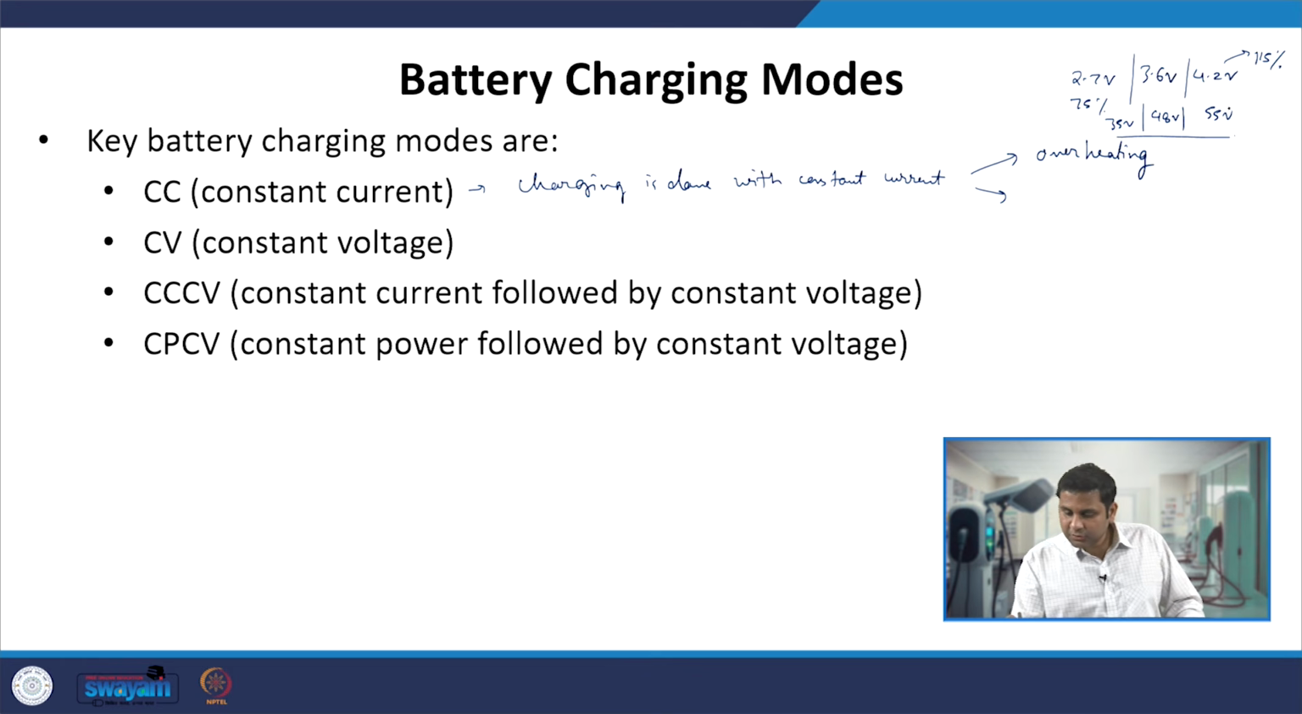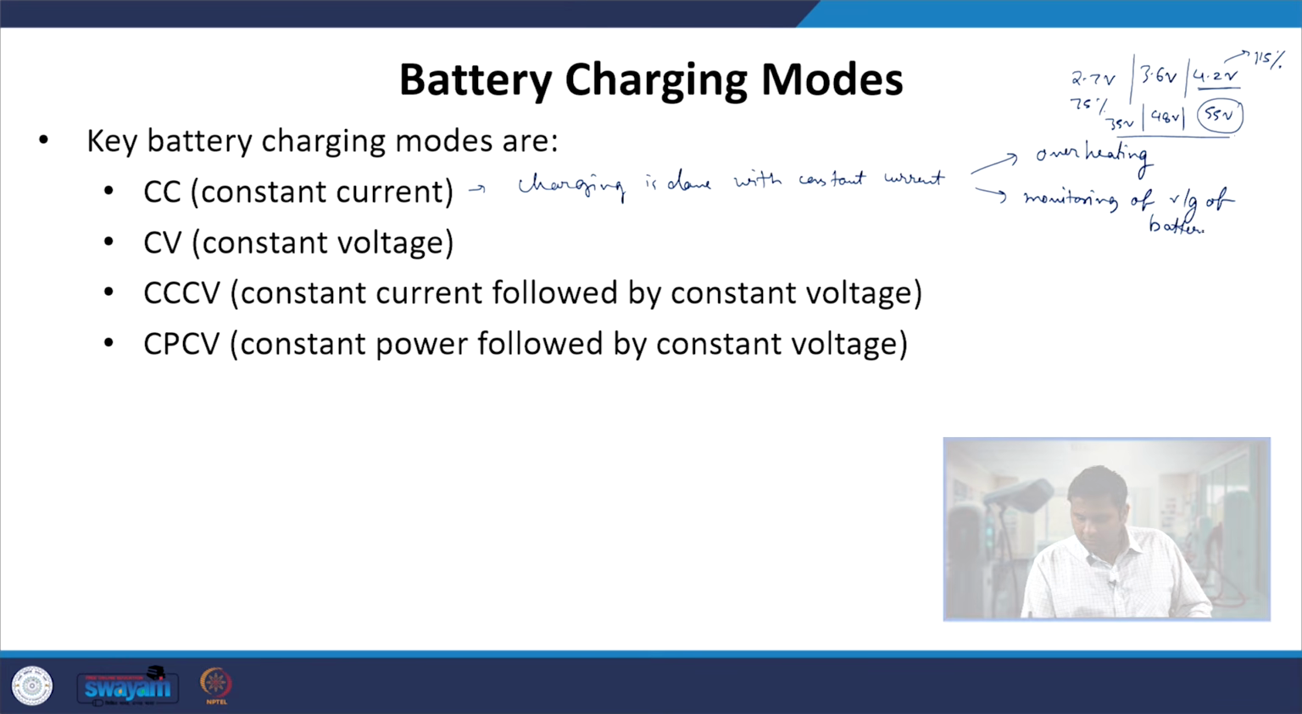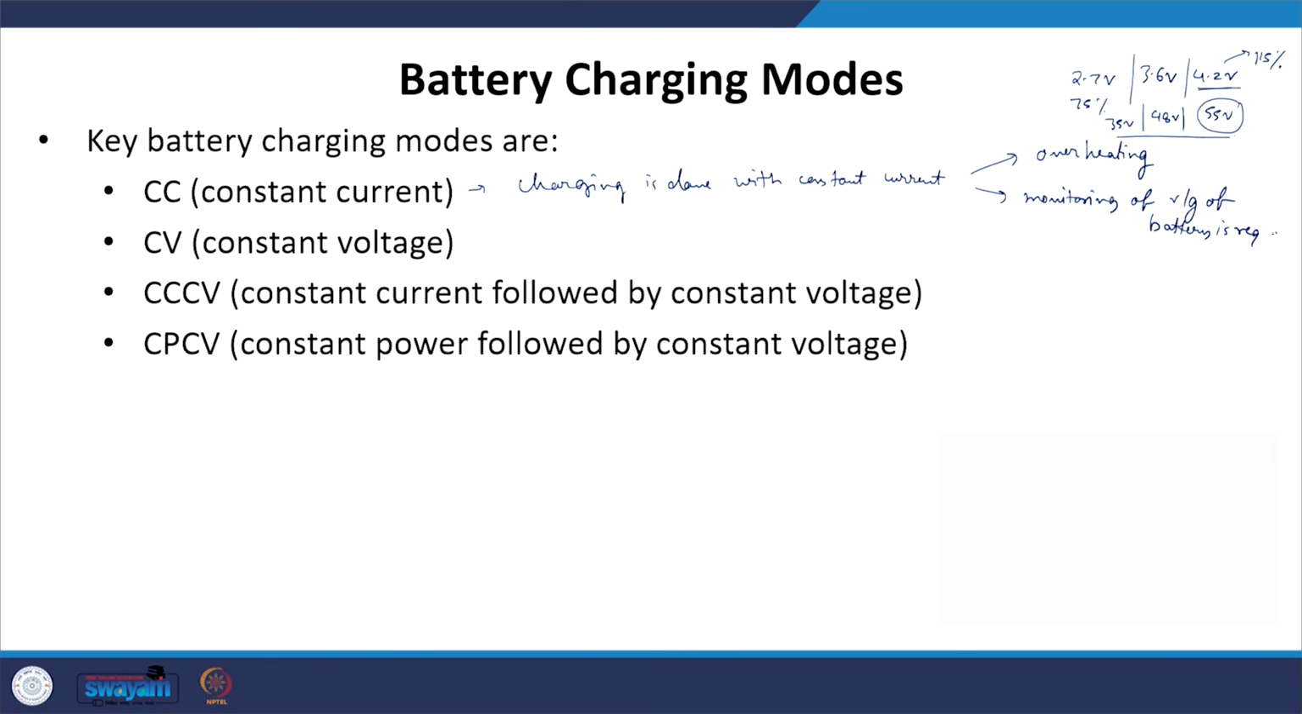So we must ensure that the battery pack does not go beyond 55 volt, or that each cell does not go beyond 4.2 volt. So continuous monitoring of the battery voltages is required. These are the two disadvantages of this charging method.